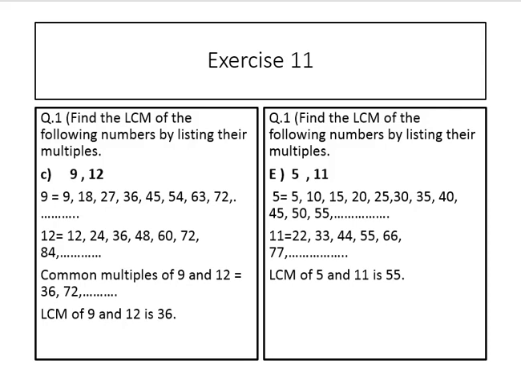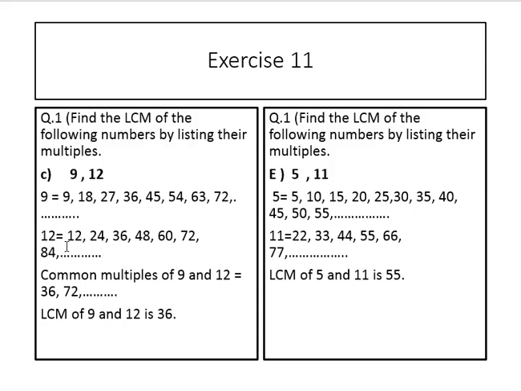Exercise 11. Find the least common multiple of the following numbers by listing their multiples. 9 and 12. The table of 9: 9 1s are 9, 9 2s are 18, 9 3s are 27, 9 4s are 36, 9 5s are 45, 9 6s are 54, 9 7s are 63, 9 8s are 72, and carry on.